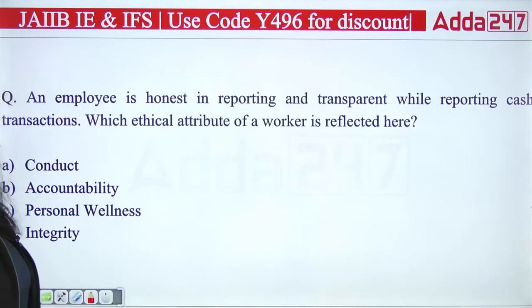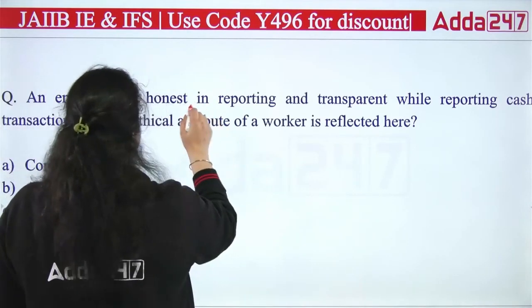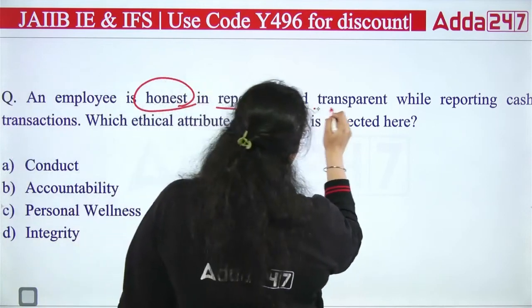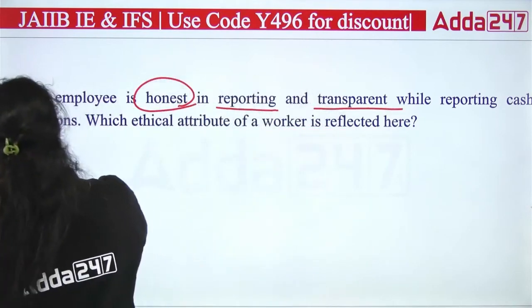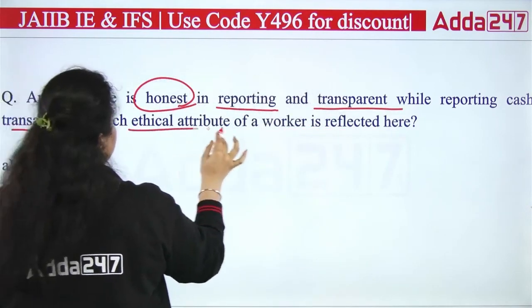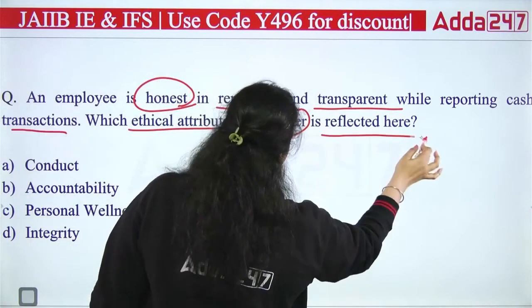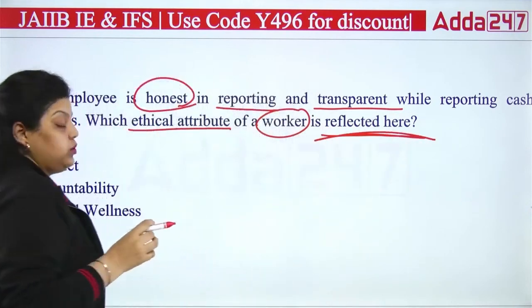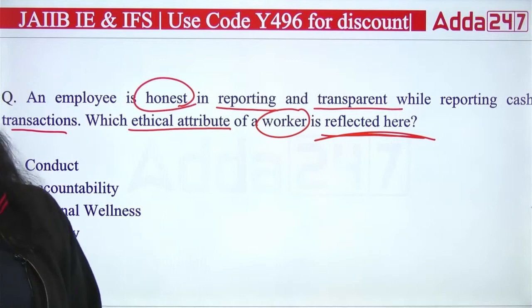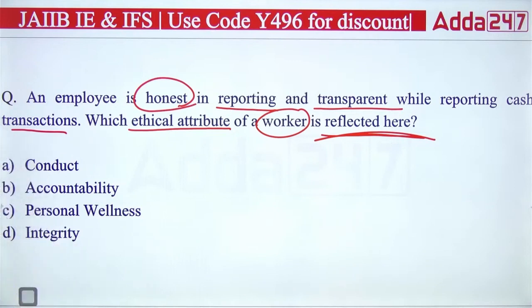Next question. The next question is talking about an employee who is honest in reporting and transparent while reporting a cash transaction. Which ethical attribute of workers is reflected here? So the question is asking about an employee who is honest in reporting and transparent while reporting a cash transaction.